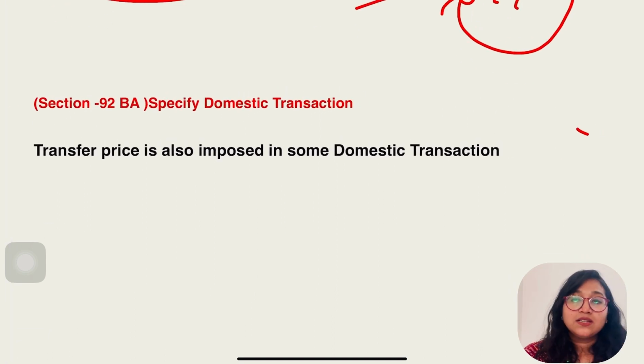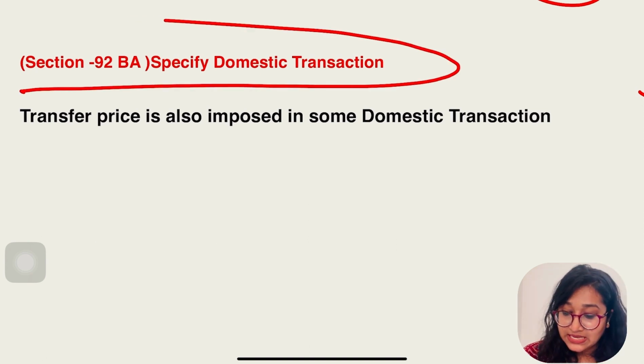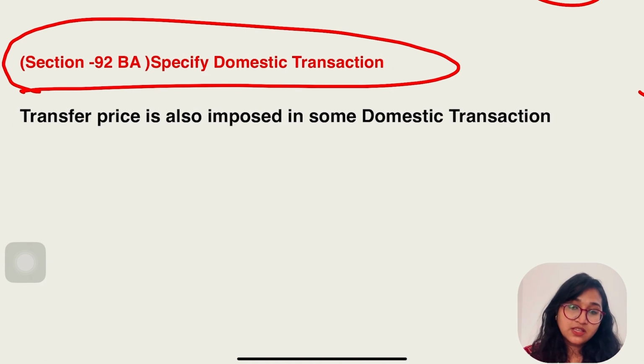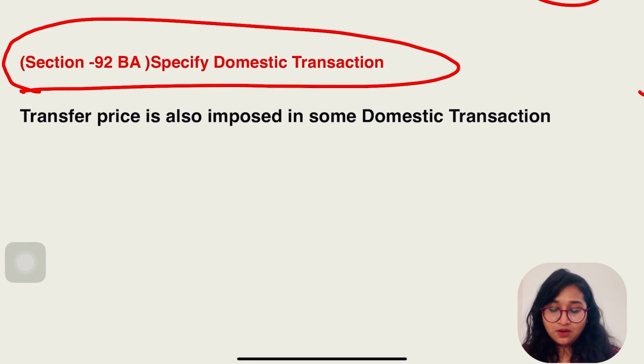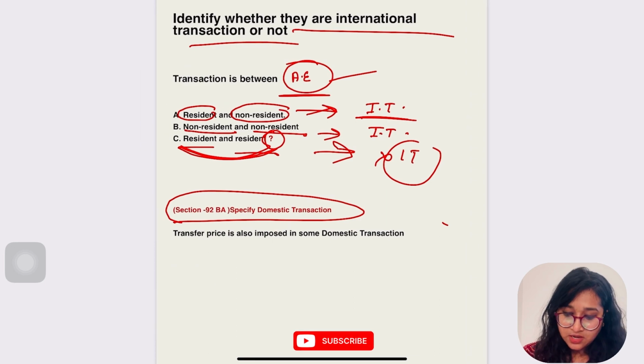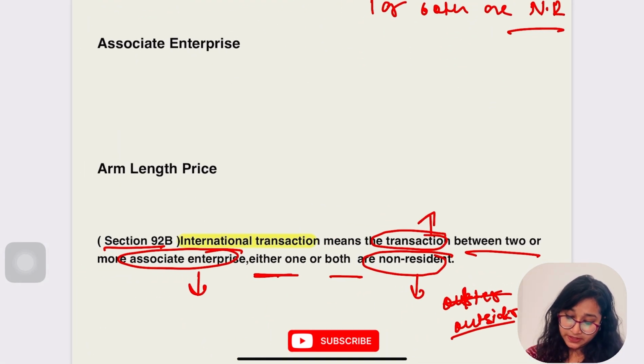But here is an exception, because exceptions exist everywhere. It is the specified domestic transaction. In some specified domestic transactions, international transaction provisions do apply. I'll let you know which transactions those are. I'll tell you everything, so please don't get confused, don't get stressed. Now again, let's go to the main topic.